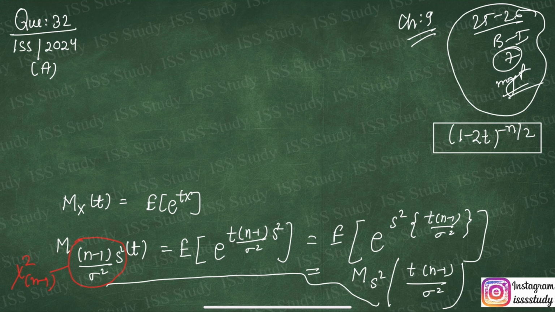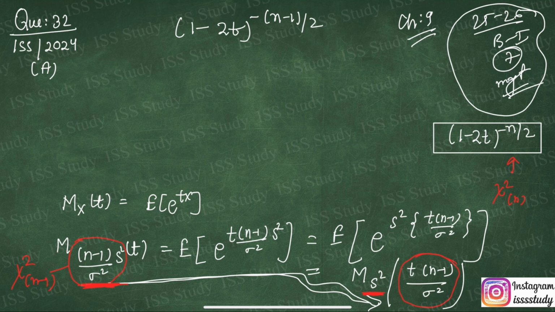But this is the moment generating function of chi-square distribution with n degrees of freedom. Now I am going to write it here for n minus 1 degrees of freedom. So for n minus 1 degrees of freedom, the moment generating function is (1 minus 2t) whole to the power minus, in place of n we replace n minus 1, by 2. In this question we have derived this much, and because we have this function which follows chi-square distribution, taking the help of the MGF of chi-square distribution, we got the MGF of S square. But in place of t, we have to put this value in this part.